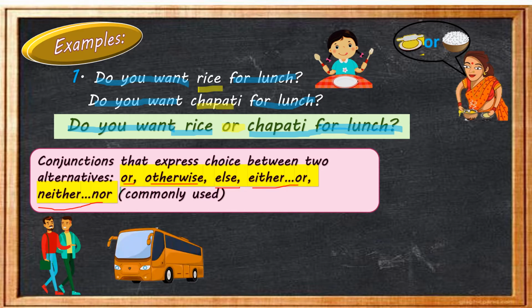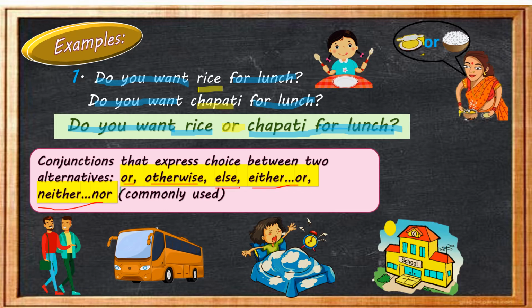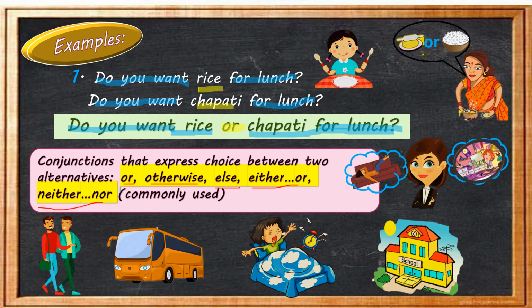Now, let's take a few examples. Here you can see, we can either walk down or take a bus. Yes. Now the next example. Hurry up, else you will be late for school. In another way we can say, hurry up, otherwise you will be late for school. Next example. Kavita is neither lazy nor careless. So this is clear, children?